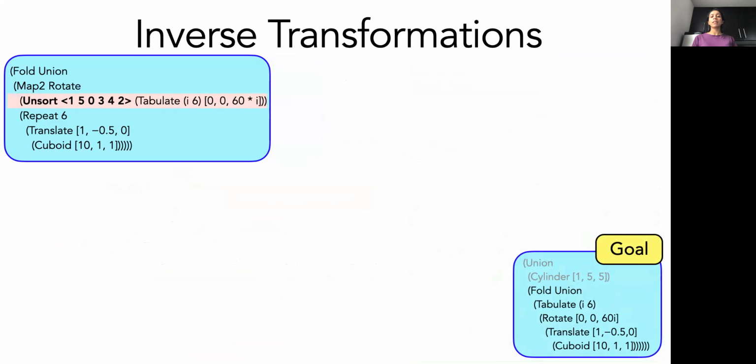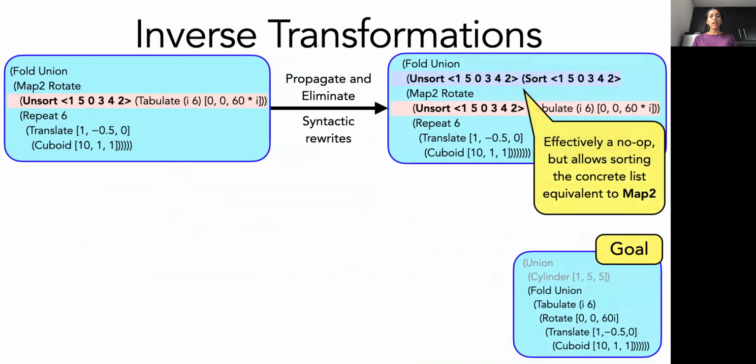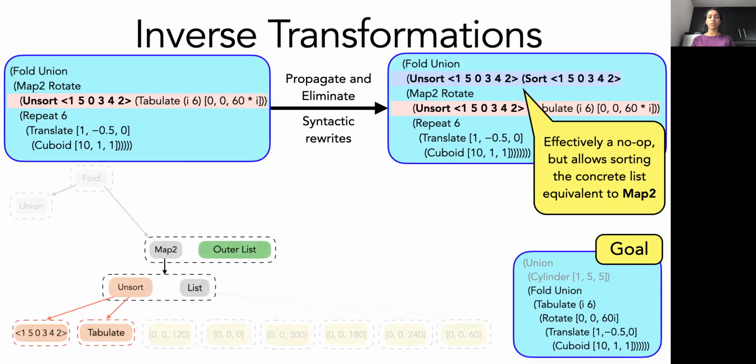Selinsky provides rewrites that can propagate and eliminate these inverse transformations in order to get to the final output. One such rewrite wraps the map2 expression with an unsort sort. Both the unsort and the sort here use the same permutation provided by the solver. Note that this rewrite is effectively a no-op because sorting and unsorting a list with the same permutation doesn't change the list. However, it does let Selinsky sort the original outer list, which is in the same E-class as the map2. Let's look at the E-graph to understand this better.